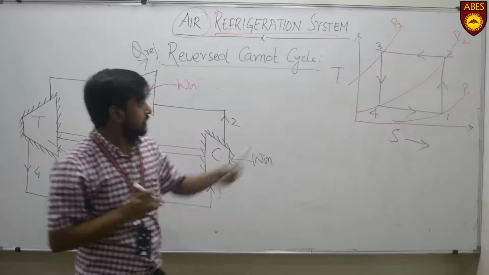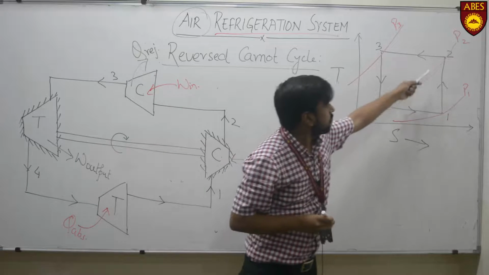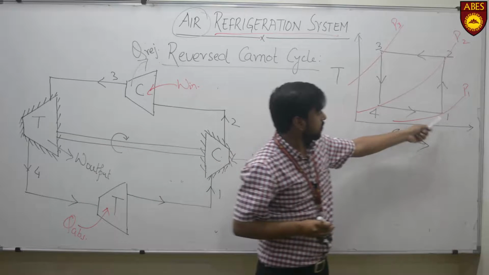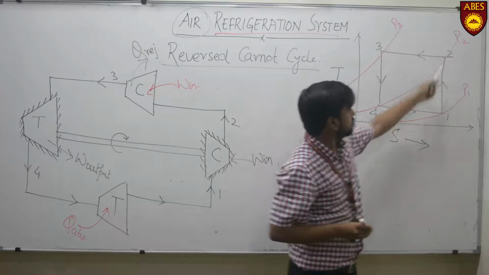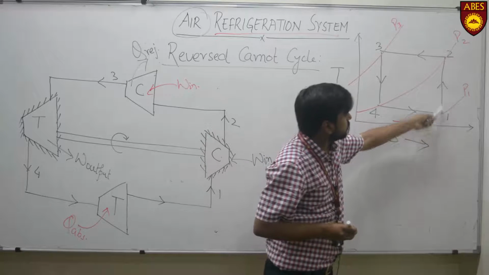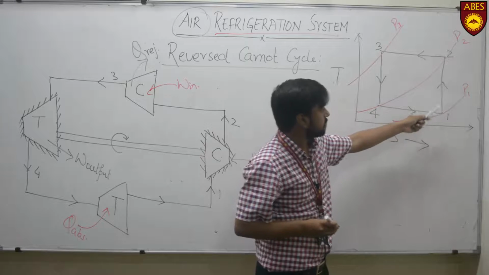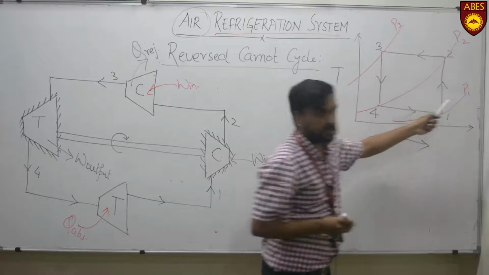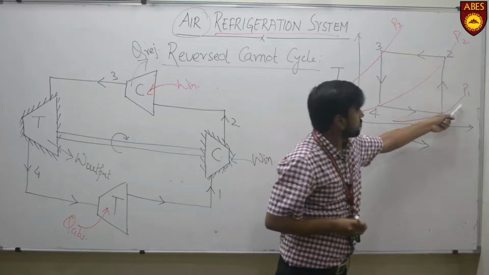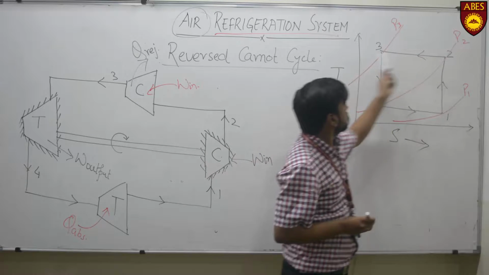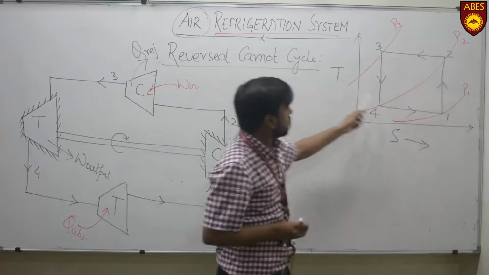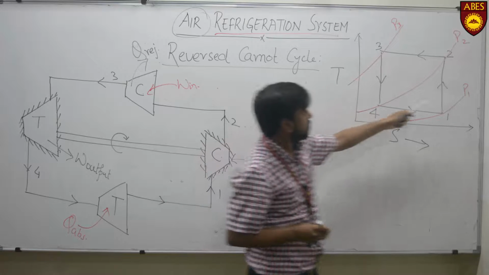In the TS diagram, 1 to 2 is isentropic compression, that is reversible adiabatic, entropy remains constant, and the pressure increases from P1 to P2. P represents the pressure line: P1, P2 and P3 each represent a constant pressure line of this curve. So in the 1 to 2 process there is both a temperature increase and a pressure increase.